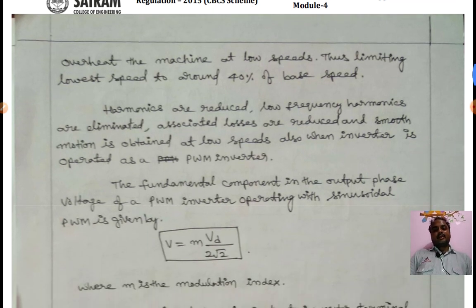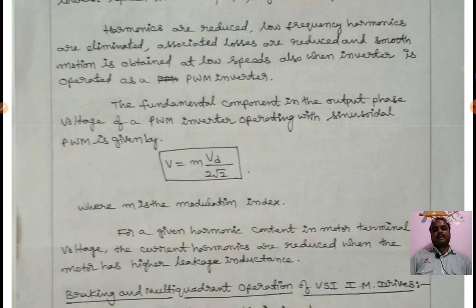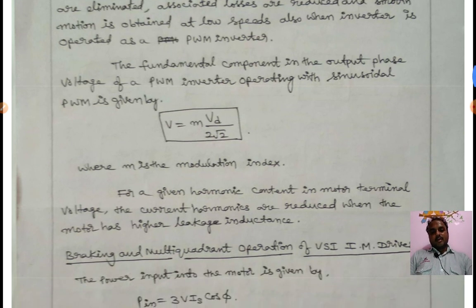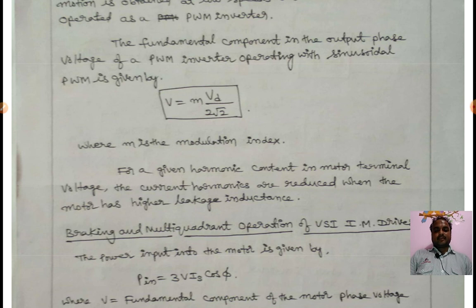With the PWM inverter, harmonics are reduced, low frequency harmonics are eliminated, associated losses are reduced, and smooth rotation is obtained at low speed. When the inverter is operated as a sinusoidal PWM inverter, the fundamental component in the output phase voltage is given by V is equal to M into Vd by 2 into root 2, where M is the modulation index.